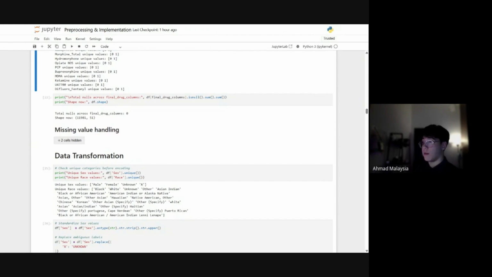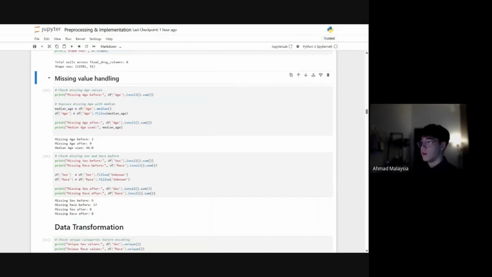First, we can tell from the final drug columns, as I just showed, that there are no nulls, so we're good. The missing values are basically in age, sex, and race. I chose those because these are the most significant features for my applications. All the other ones just did not seem significant enough for me to fill in, or they seemed impossible, like ethnicity, for example. You can't really fill that in with any machine learning model, because we don't even have that much data to work with in that column to begin with.